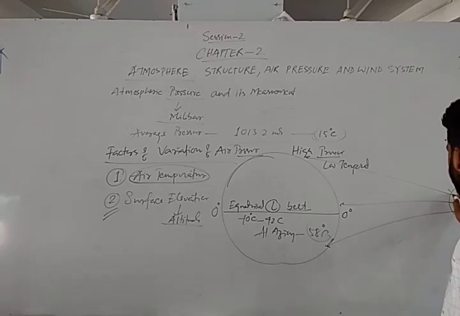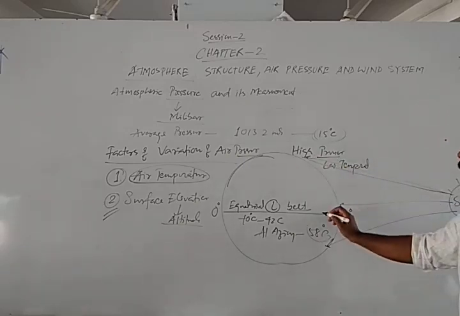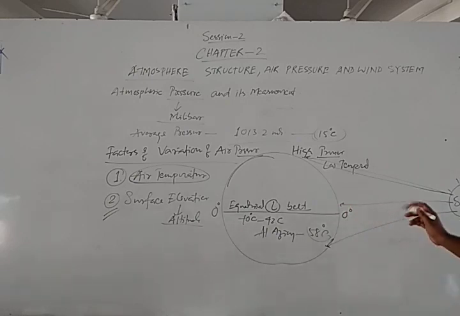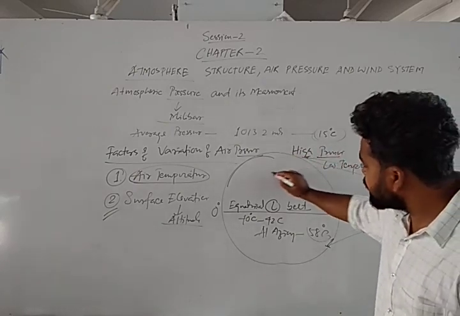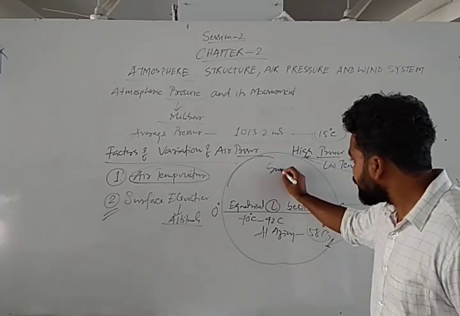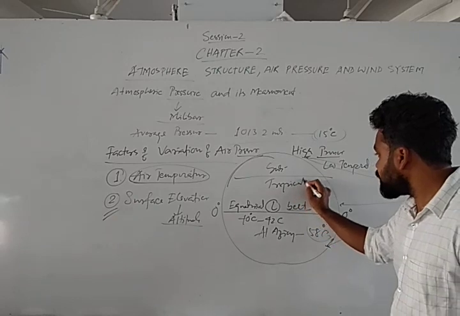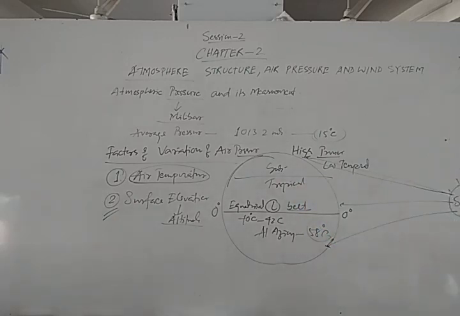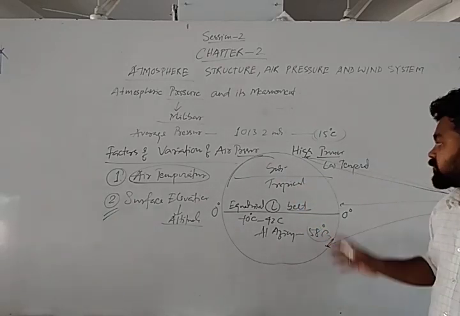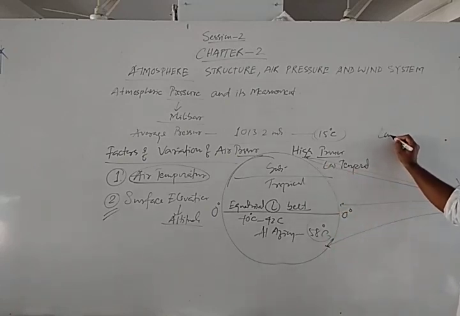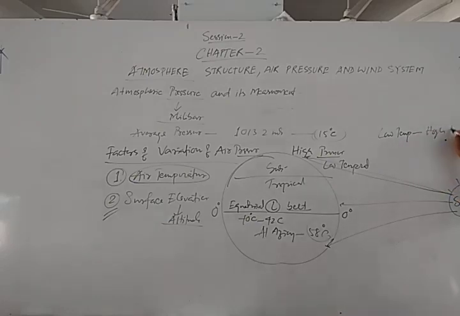Because of slanting, the direction is here and the distance is more. Up to the equator, the distance is a little lower than at the polar regions. So this polar region, the subpolar region, and the subtropical region always receive low sunlight. That means low temperature, so due to low temperature there will be high pressure.